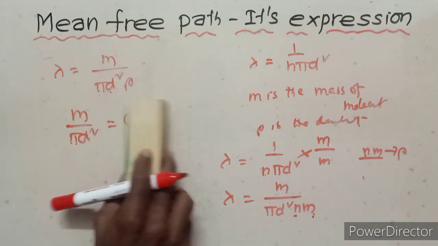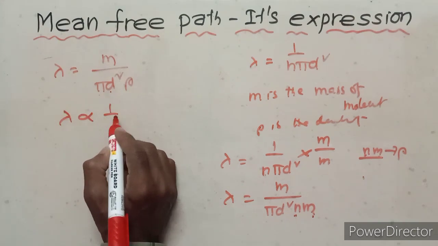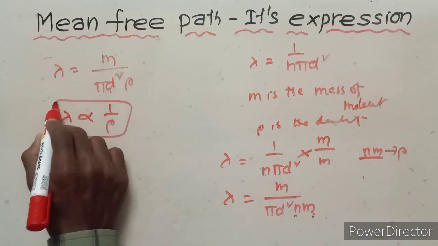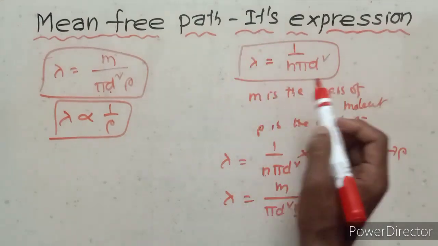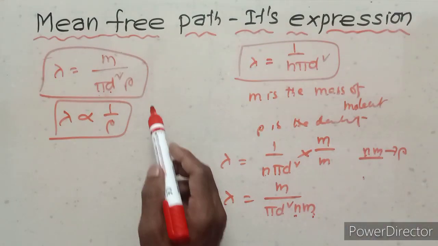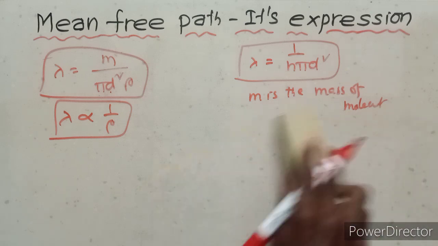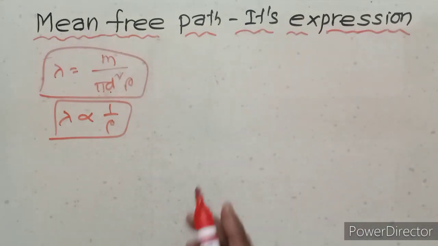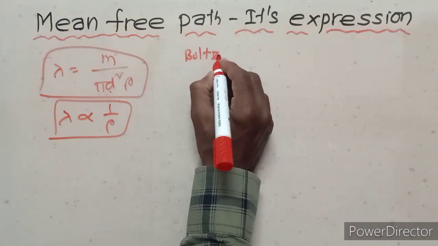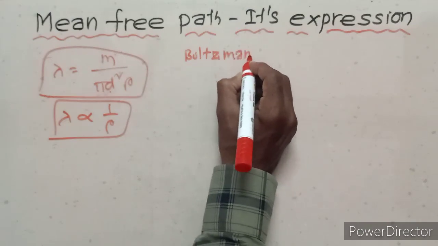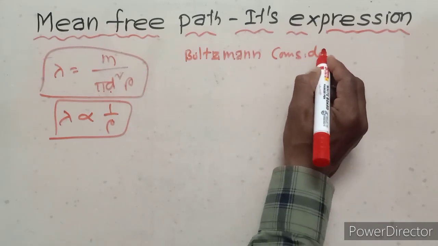Okay, next of all. So lambda is inversely proportional to rho. This is the equation of the mean free path. Okay, next step further. Boltzmann consideration.